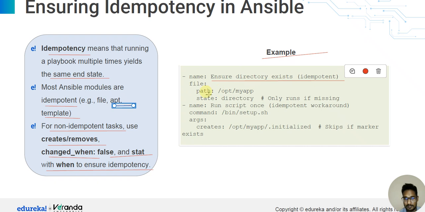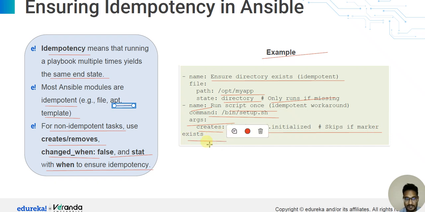So an example is: name, ensure directory is idempotent, file path this path or my app path, state directory, only runs if missing. And name, run script once, command and setup.sh, arguments and creates my app initiated, skip if already present. So this is ensuring idempotency in Ansible with an example.